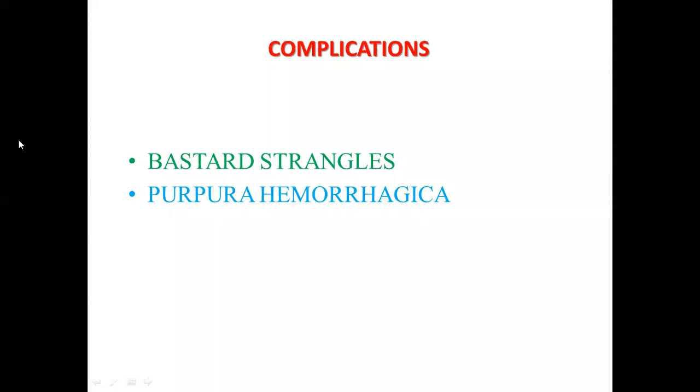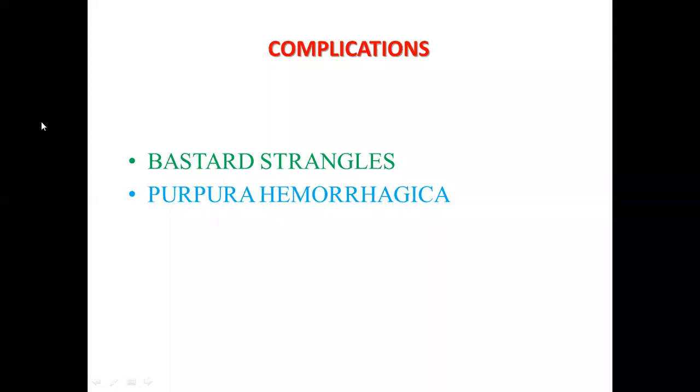And not only hemorrhages, in severe cases you'll see exudation of the serum from the affected limbs or any organ where purpura hemorrhagica is evident, and also sloughing of the skin, leading to hemorrhages and ulceration. So the condition of purpura hemorrhagica varies. It can be mild, it can be severe enough to cause death of the horses.